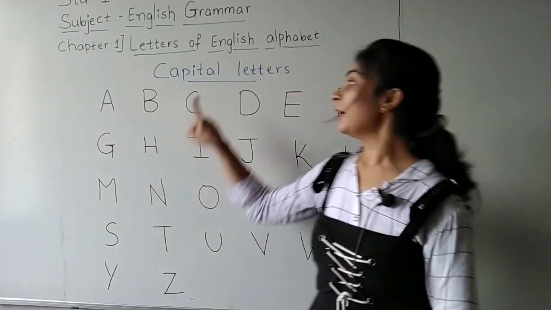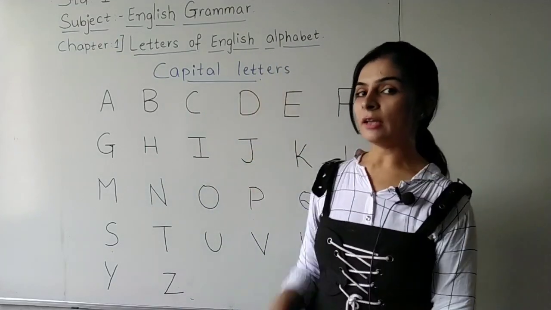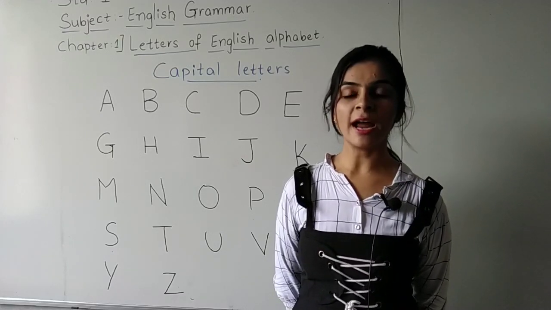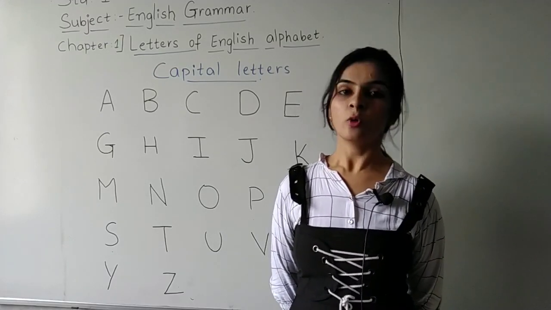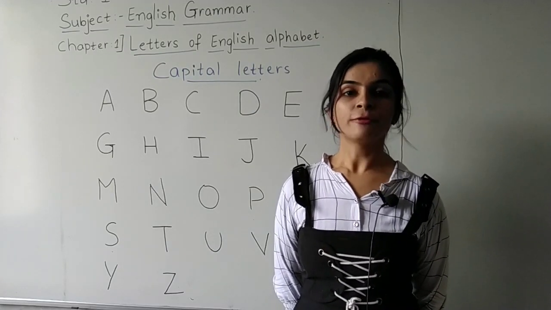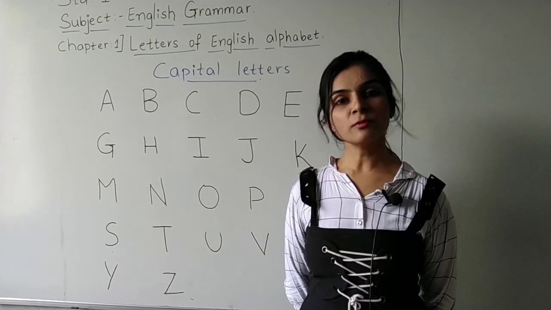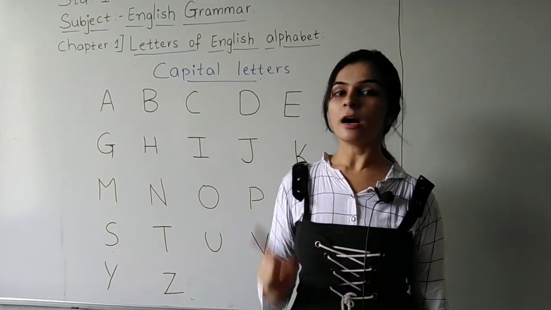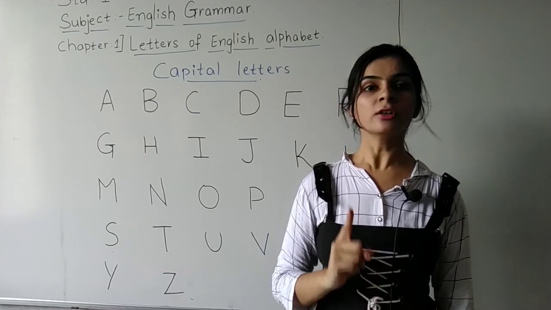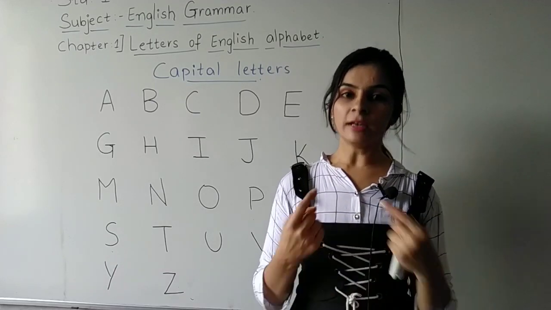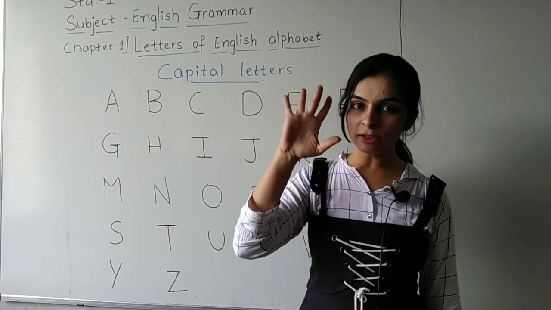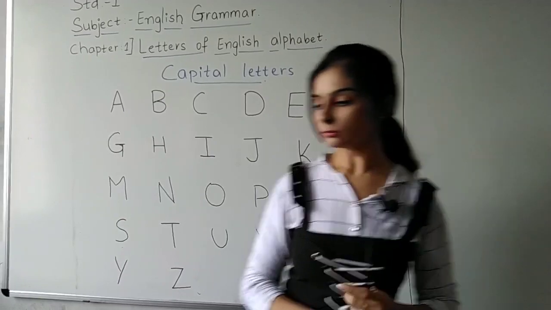Okay, I know we completed capital letters. Now, which letters are we going to write? We are going to write small letters. Then we will learn vowels. First you should write small letters. So students, again everyone take out your pencil and start writing small letters. Everyone will read with me and write. Read with your mouth and write with your hands. Okay?